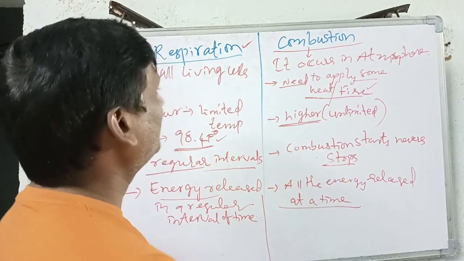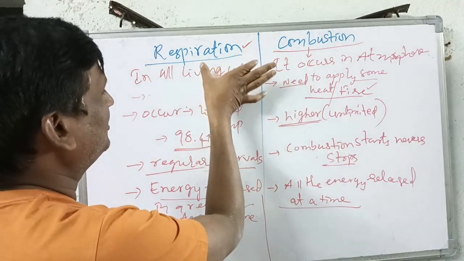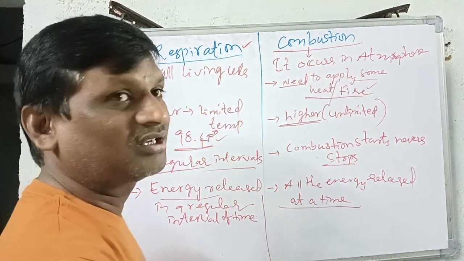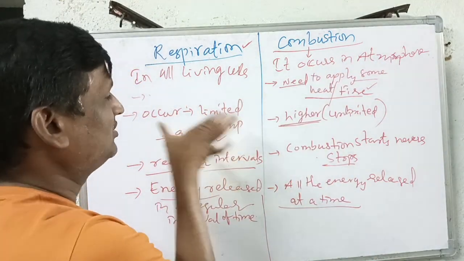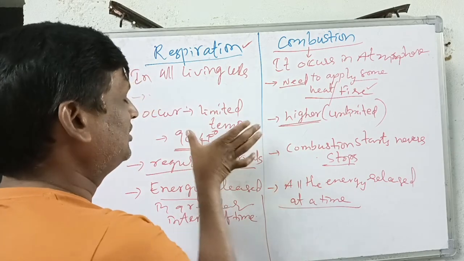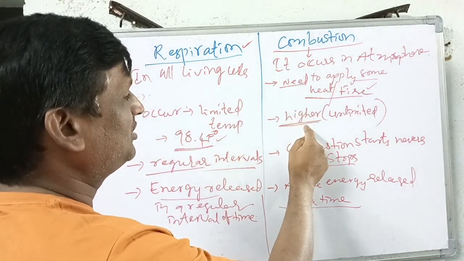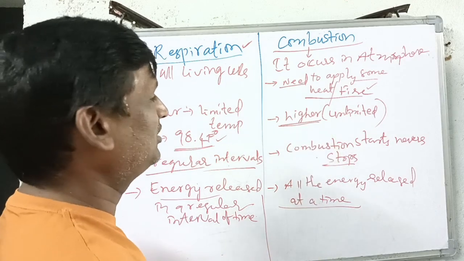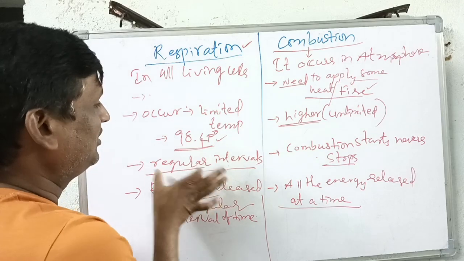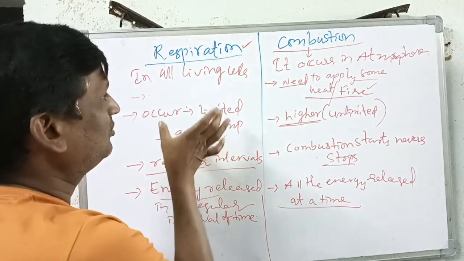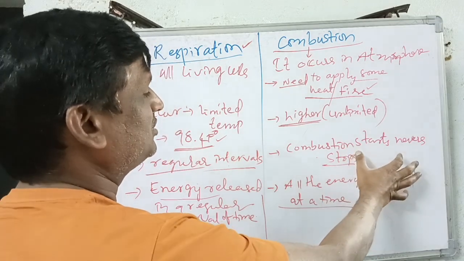Suppose you are asked the question, write the differences between respiration and combustion. Respiration occurs in the living cells. Combustion occurs outside of the cells or in the atmosphere. Respiration occurs in a limited temperature, that is the living body temperature, 98.4 Fahrenheit. But combustion takes place at unlimited temperature, that is a higher temperature. Respiration occurs in a regular interval of time, so that we can control the respiration process. But combustion, once it is started, can never be stopped.